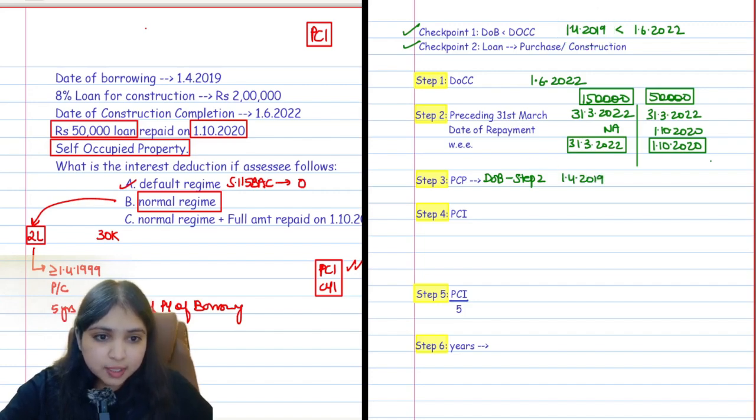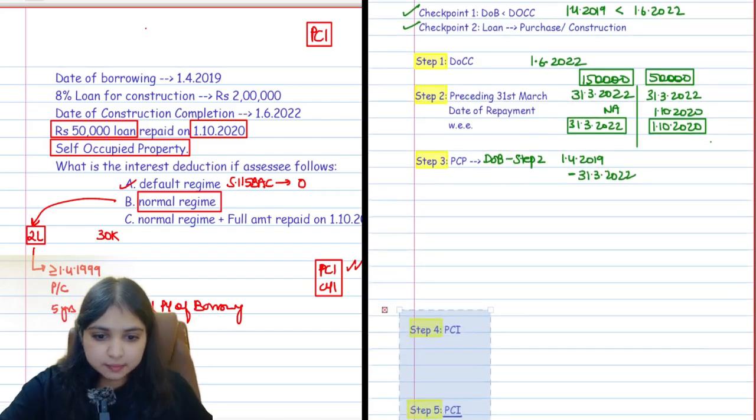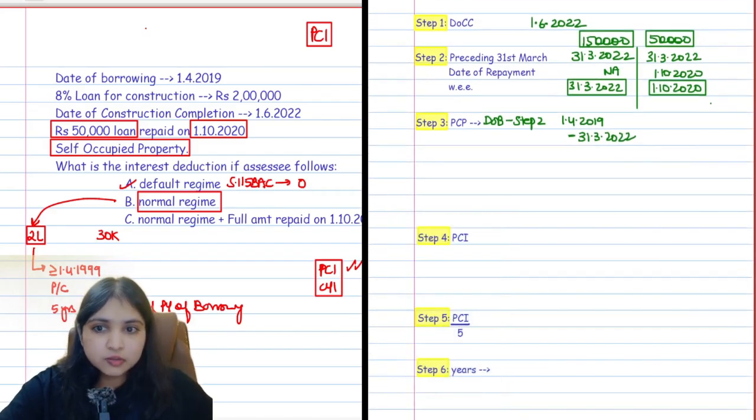And what is your step 2 date? For this 1,50,000, the step 2 date is 31st March 2022, guys. So tell me, for this 1,50,000, this is your pre-construction period. How long is this? This is going to be exactly 3 years long. And for this 50,000 loan, your pre-construction period will start on the date of borrowing, which is 1st April 2019.